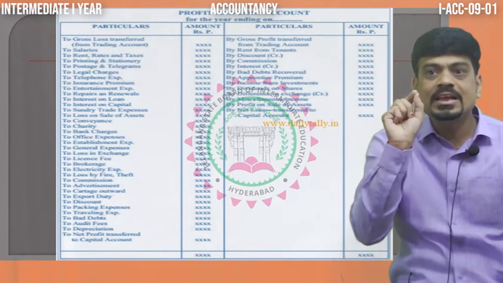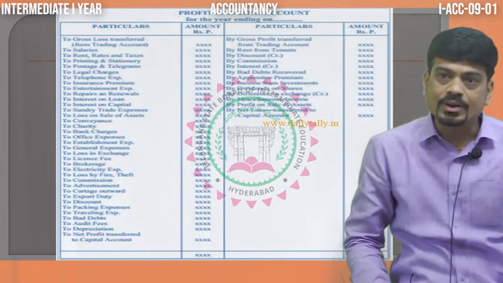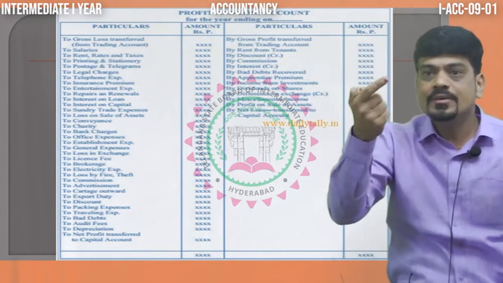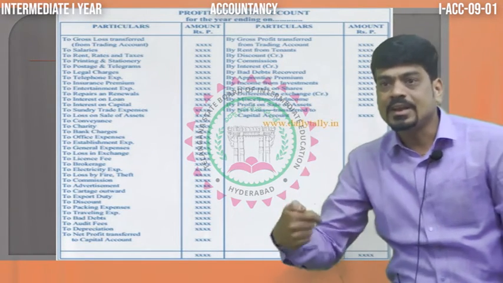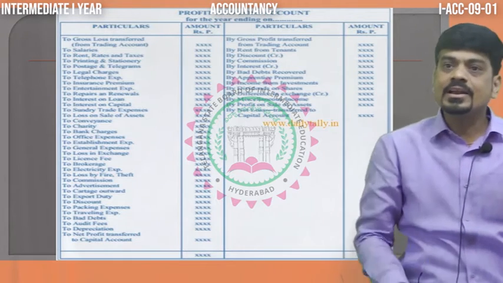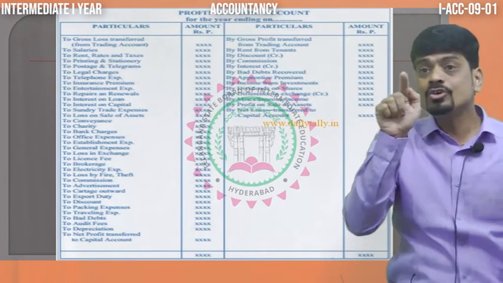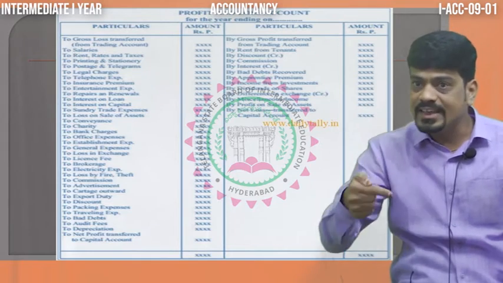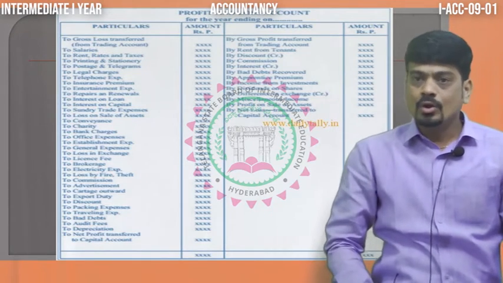Be careful with carriage inward and carriage outward. If they say carriage inward, it should go to the trading account. If they say carriage outward, profit and loss account. Similarly, carriage on purchase should go to the trading account. Carriage on sale should come to the profit and loss account.